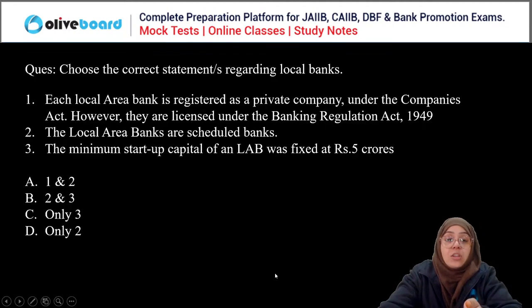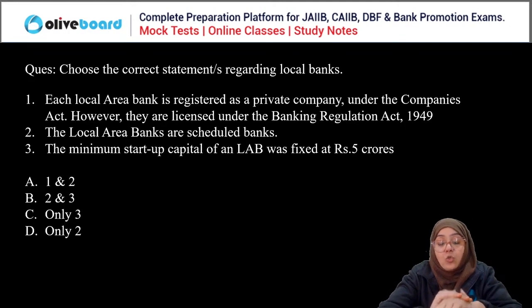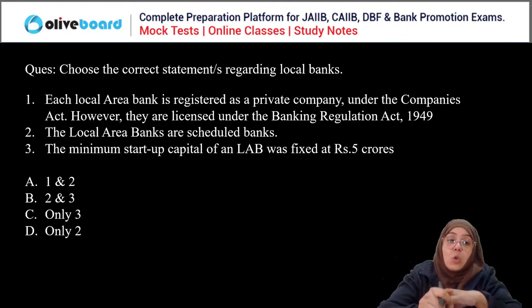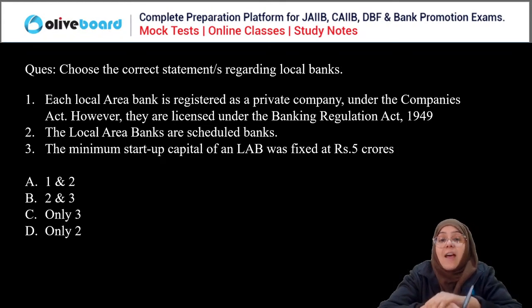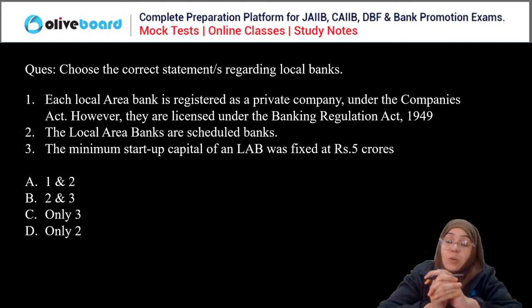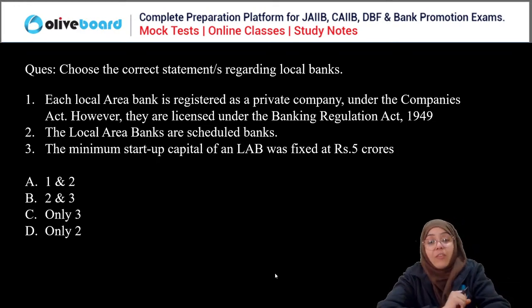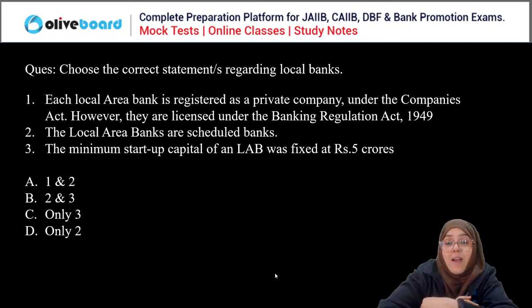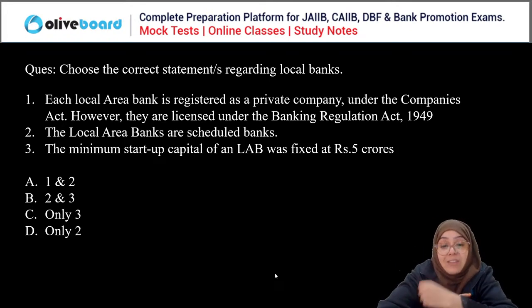Done. Now, next question. Choose the correct statement regarding local banks. First, each local area bank is registered as a private company under the Companies Act. However, they are licensed under the Banking Regulation Act 1949. Second, the local area banks are scheduled banks. Third, the minimum startup capital of a local area bank was fixed at rupees 5 crore. Now you have to choose which of the following statements is correct regarding the local area bank.